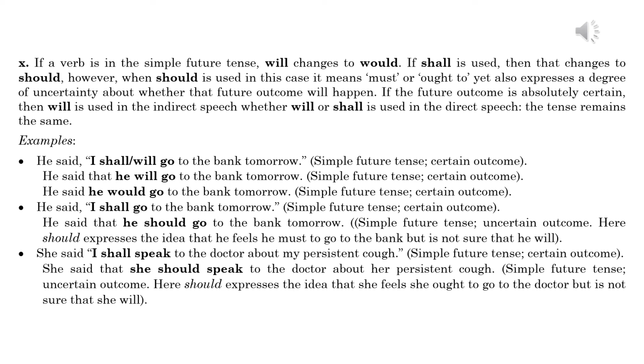She said, "I shall speak to the doctor about my persistent cough." Simple future tense, certain outcome. She said that she should speak to the doctor about her persistent cough. Simple future tense, uncertain outcome. Here should expresses the idea that she feels she ought to go to the doctor, but is not sure that she will.